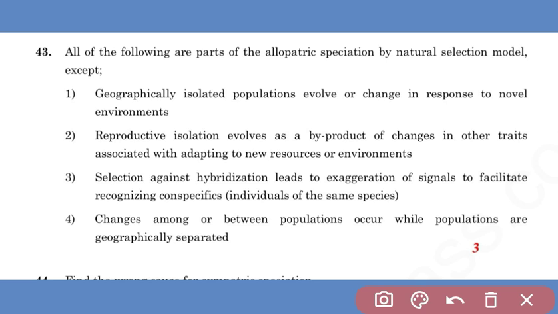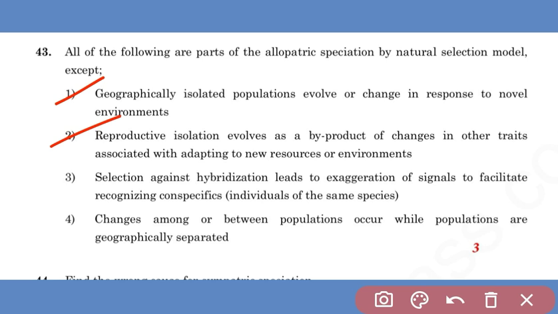So read one by one. A geographically isolated population evolves or changes in response to a novel environment. It is true for allopatric speciation. Reproductive isolation evolves as a byproduct of changes in other traits associated with adapting to a new resource or environment. It is also true.